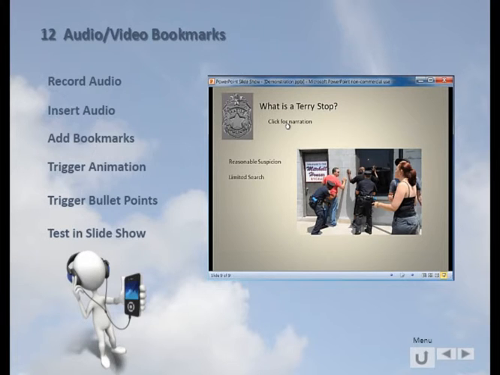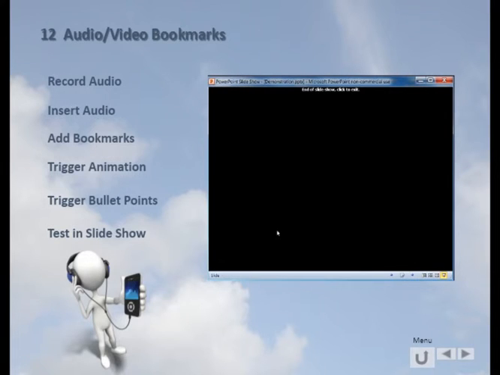In determining whether a Terry stop is justified, the inquiry involves two steps. And here you can see whether the officer's action was justified at its inception, and whether it was reasonable. Our items pop up as we want that to happen. This is a very, very powerful technique because if you'll notice in this whole little PowerPoint that I've created